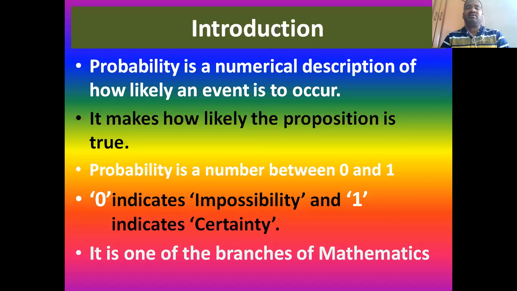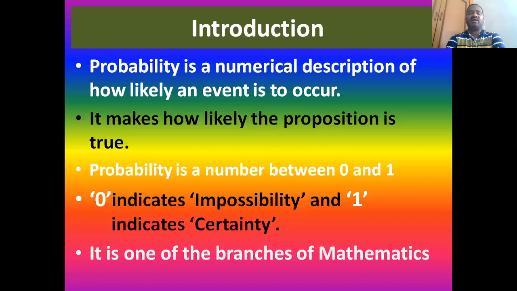If you make a particular statement as true, what is its proportion? Or if you make a particular statement as false, what is the likely proportion of it? That should also be narrated with the help of probability theory, so that probability is a number between 0 and 1. That must be understood and underlined by you all, that probability is always a number between 0 and 1. That's all. These two numbers can only be represented in probability theory.